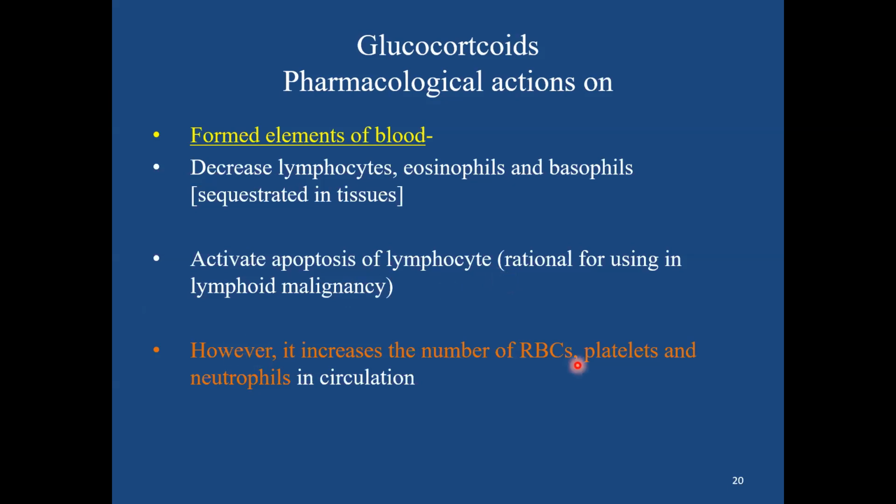However, it increases the number of RBCs, platelets, and neutrophils in the circulation. And that's the reason it's used in autoimmune hemolytic anemia and in ITP, that is immune thrombocytopenic purpura.